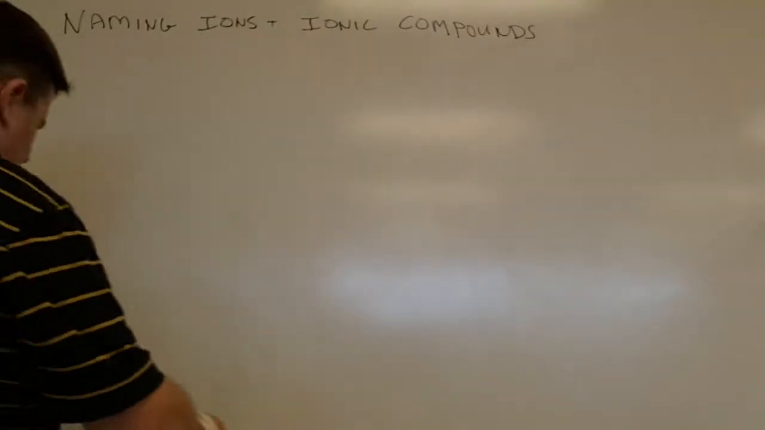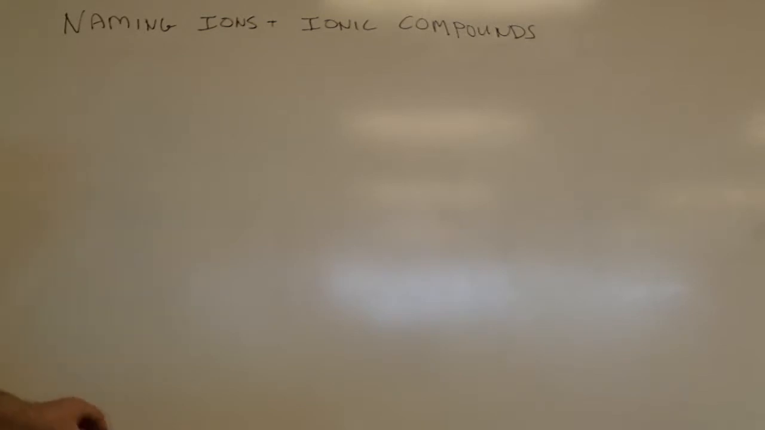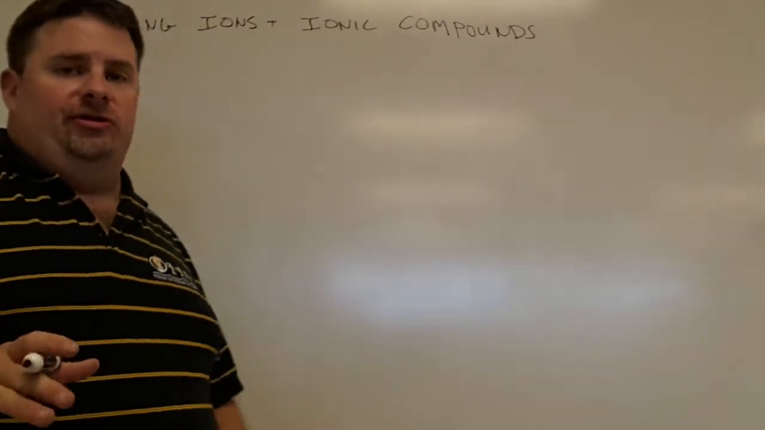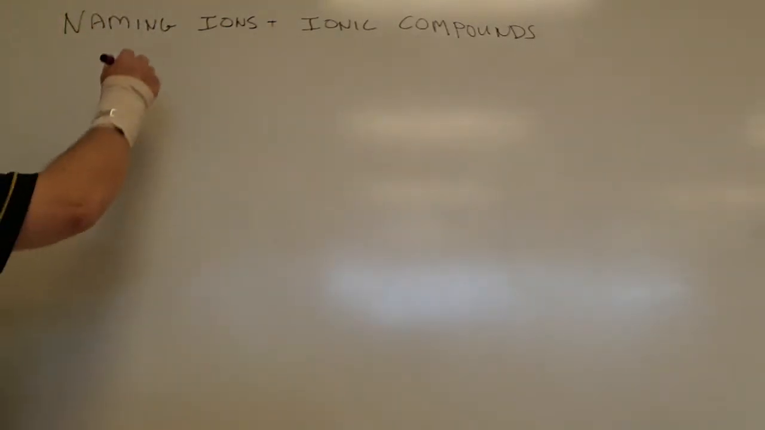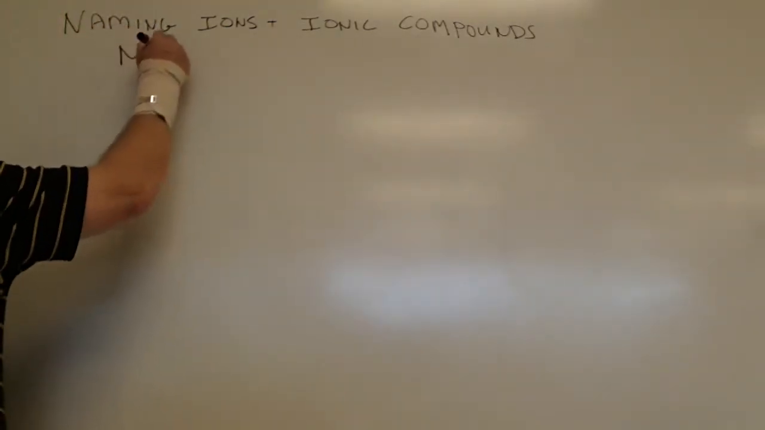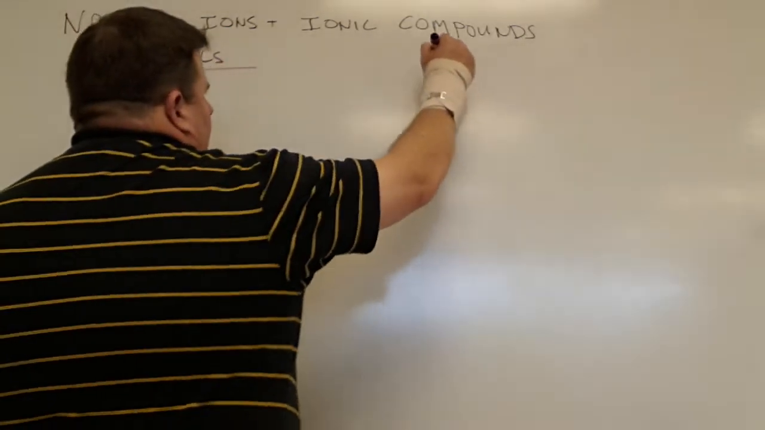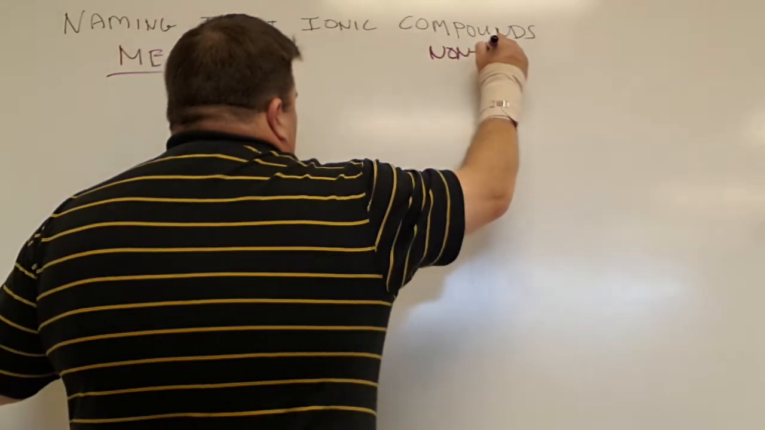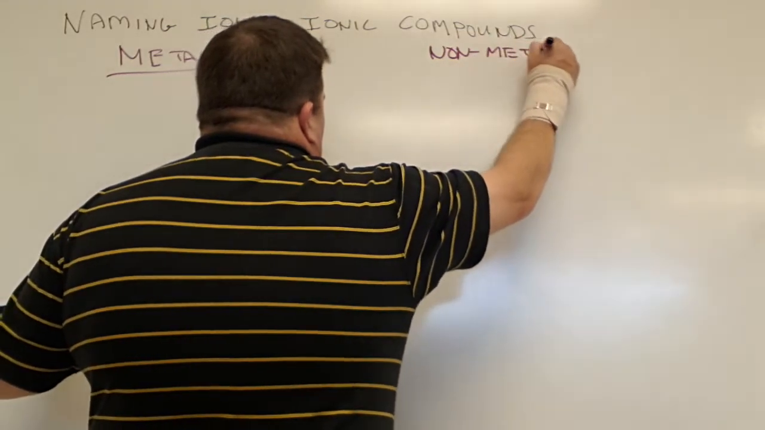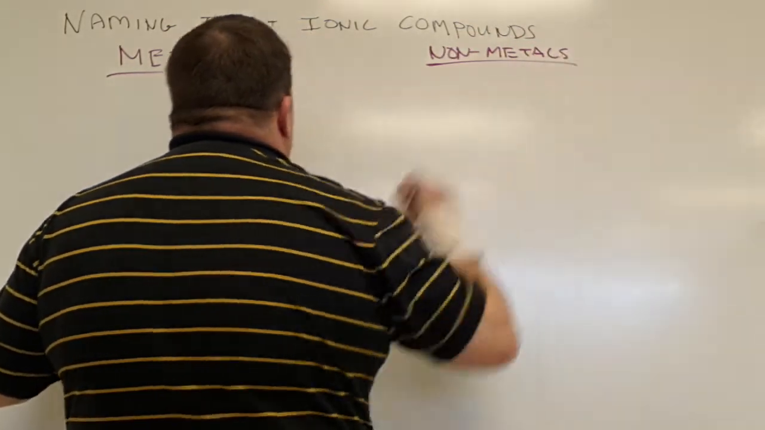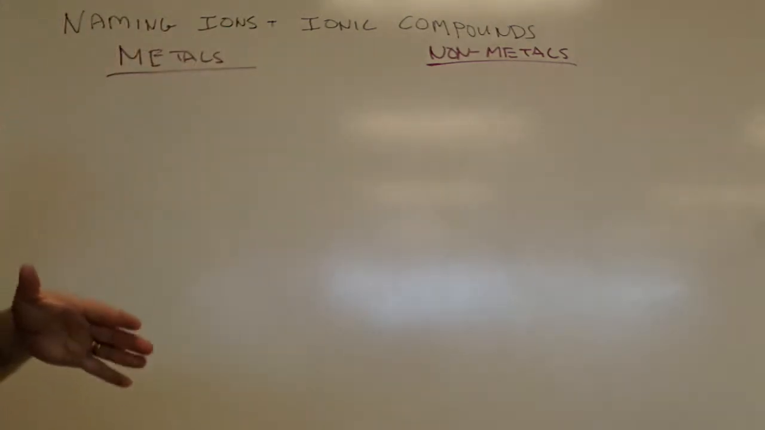We want to talk about naming ions and ionic compounds at this point. And it's not so difficult. You just have to know a couple of rules that are associated with things. So I'm going to write out metals on one side and nonmetals on the other. And I'm not going to talk about molecules just yet. I'm just going to talk about basic atoms.